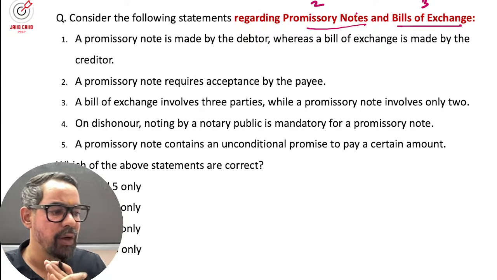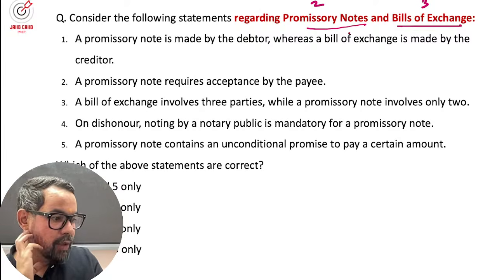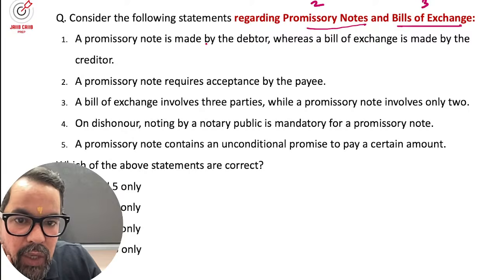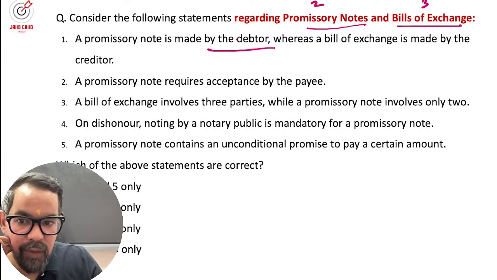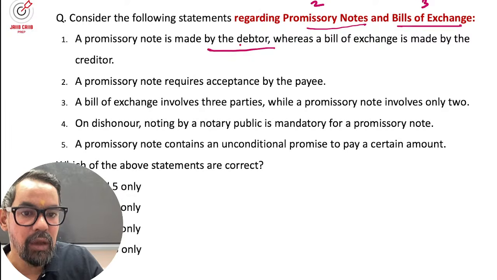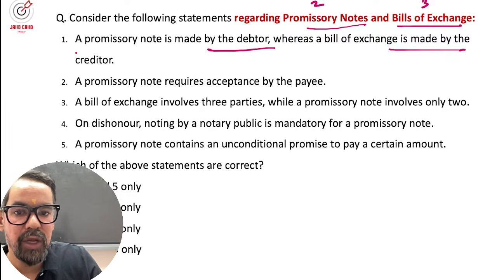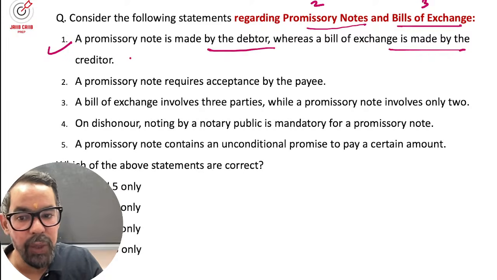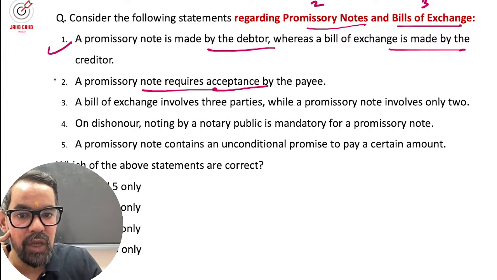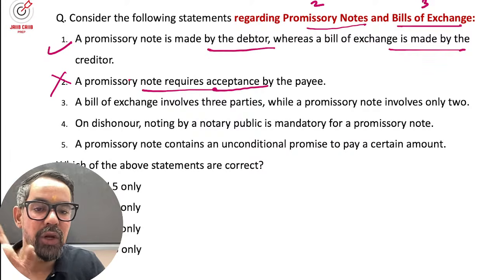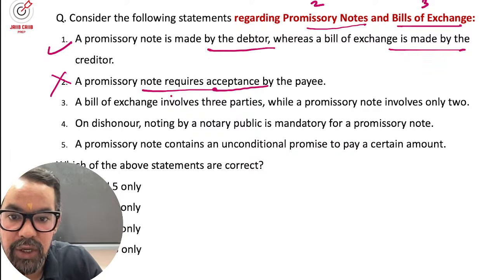So what will be your correct answer in this case? A promissory note is made by the debtor. First statement, debtor means the buyer, whereas a bill of exchange is made by the creditor, means the seller. True. The second statement, promissory note requires acceptance. A promissory note does not require acceptance. Bill of exchange does, right?